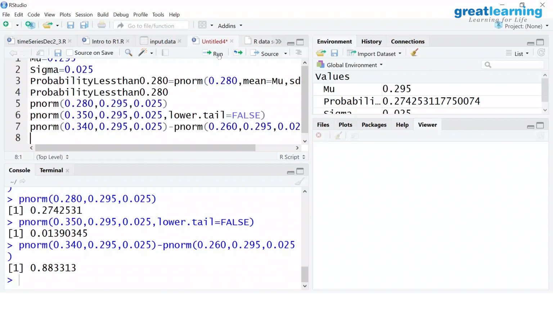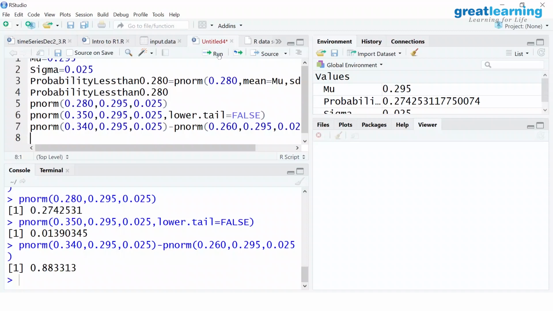Okay. Now a question I put to you in the class, with a slightly different perspective. What should be the weight of the cereal pack which would have been exceeded by 90% of the packs produced?